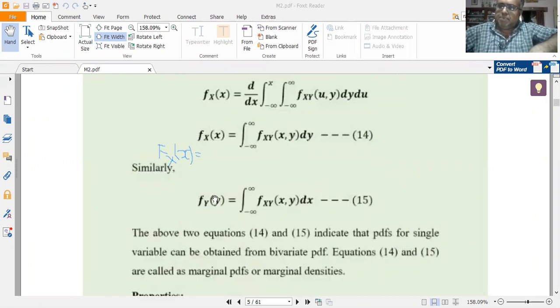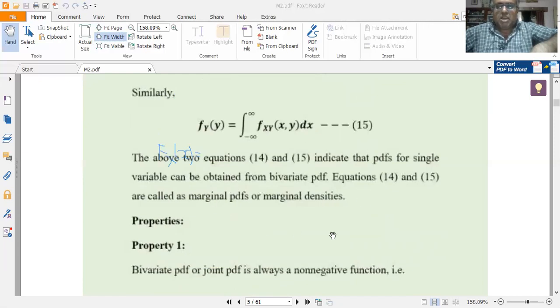Similarly, I can find the PDF of random variable y from the joint PDF fxy of x comma y using this relation, which is given by equation 15. This can be arrived at by doing the manipulation that we did for getting equation 14. I am directly going to write the formula. The PDF fy of y for the random variable y is obtained from the joint PDF fxy of x comma y by the integral: fy of y is equal to integral minus infinity to plus infinity fxy of x comma y dx. Let me call it equation 15.